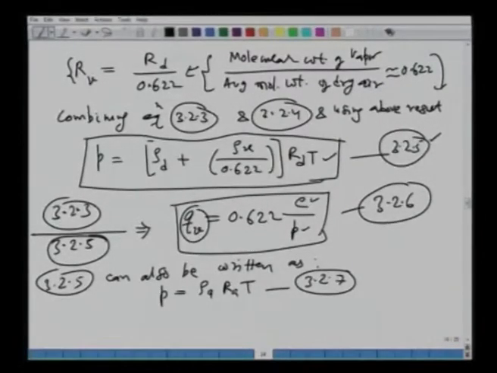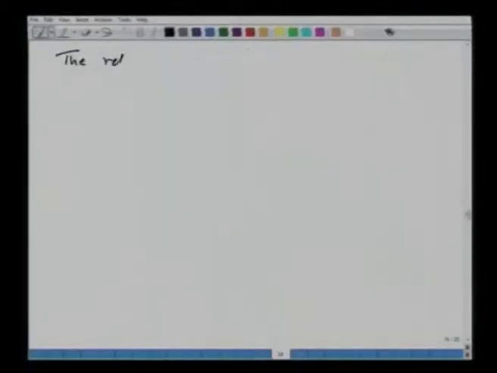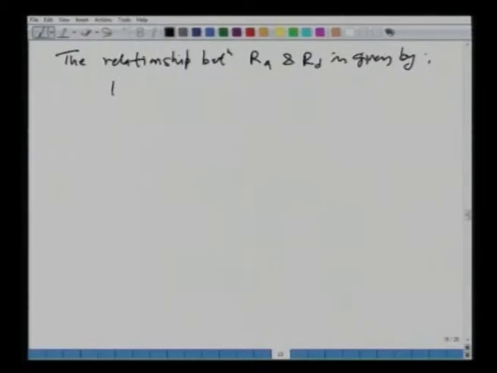Okay. All right. Moving further, the relationship between R A and R D is given by this equation.